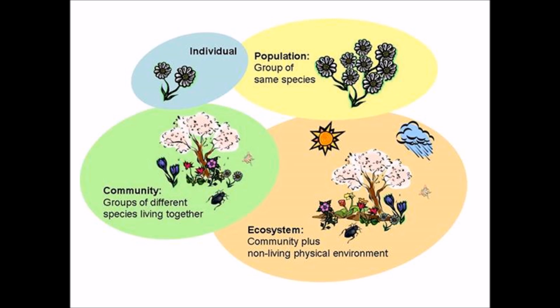Now how it becomes an ecosystem: you can see the community, whatever we are talking about, plus the non-living physical environment. When it combines together, it forms an ecosystem. So here the non-living physical environment is air, water, soil, sun. You can see in this picture cloud as well. So these are the non-living physical environment, plus the community, which is the group of different species living together in a particular area, is an ecosystem.